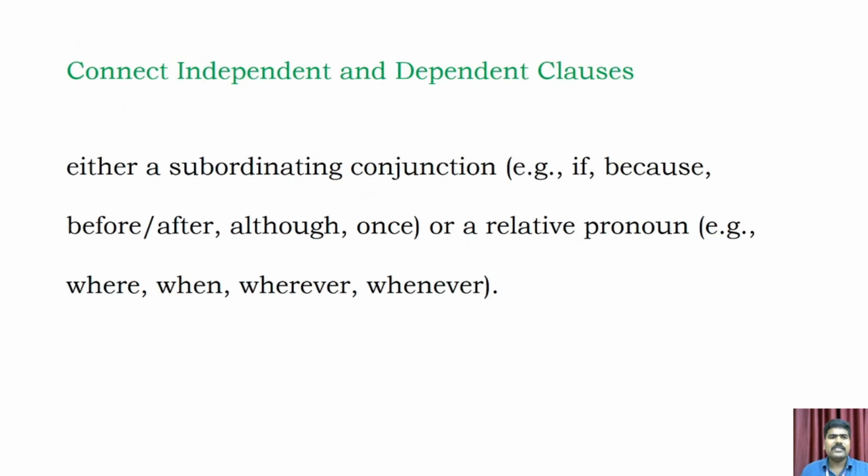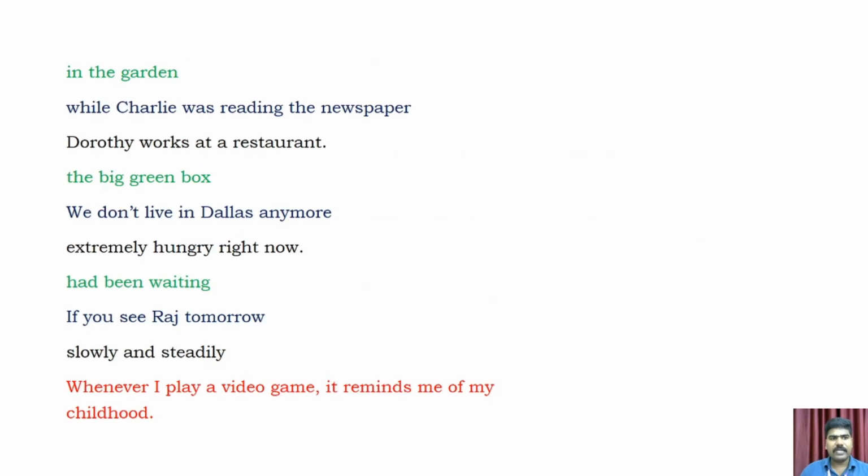How to connect independent and dependent clauses? We can connect them through subordinating conjunctions or relative pronouns. Here are examples of subordinating conjunctions: if, because, before, after, although, once, and so on. And relative pronouns: where, when, whenever, wherever. These are all examples of relative pronouns. That's how we connect dependent and independent clauses.